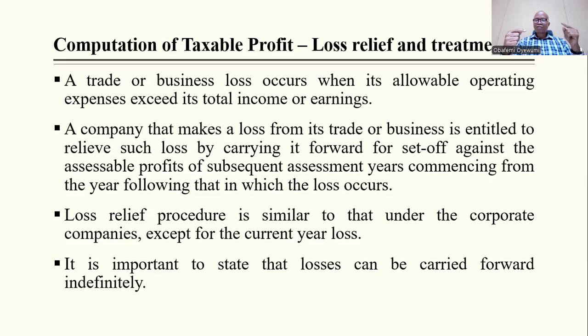A company that makes a loss from its trade or business is entitled to relieve such loss by carrying it forward to offset it against the assessable profit of the subsequent assessment years, commencing from the year following that in which the loss occurs. So it means that if you lost money in your business in 2025, for example, you have the power to carry it forward, to relieve it from the subsequent years' profit.